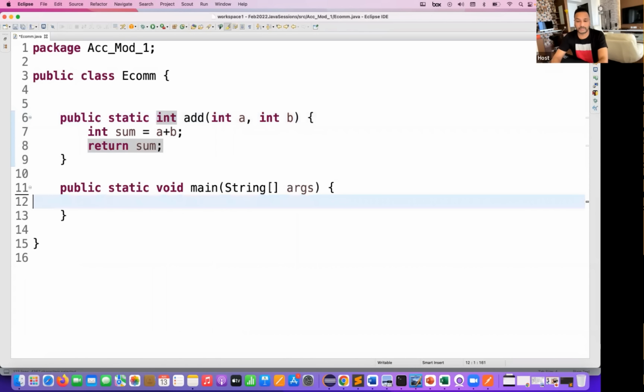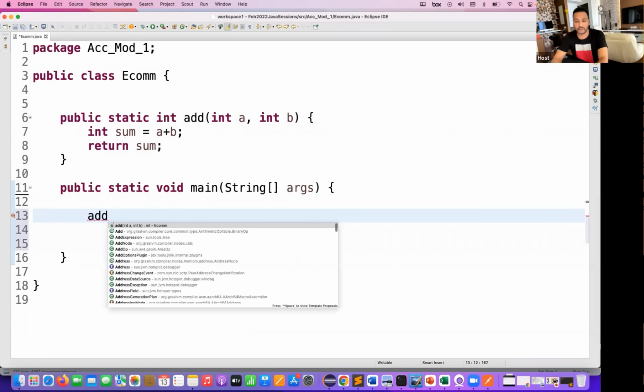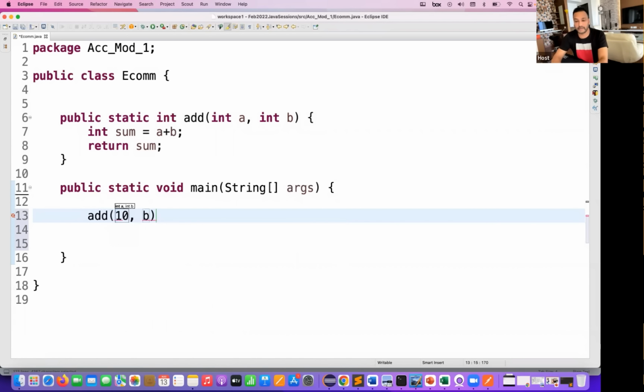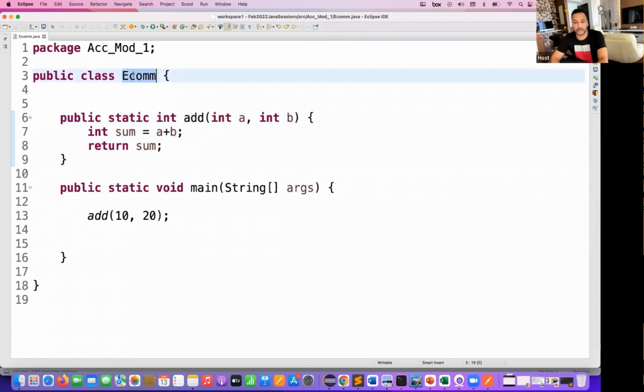And then I'm going to call this particular function. This function is static in nature, so I can call it directly without creating the object. I'm passing 10, 20. So what is the API here? If you see, this is a simple method that I have created under this particular ecom class. I can say it's a kind of an API that I have created. And then this is my consumer. The main method is going to consume this particular API, and the add method is a producer. It's producing some data for you.